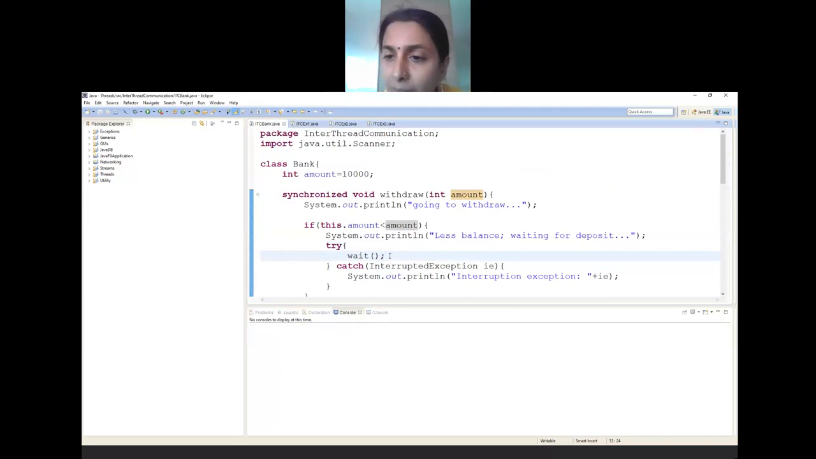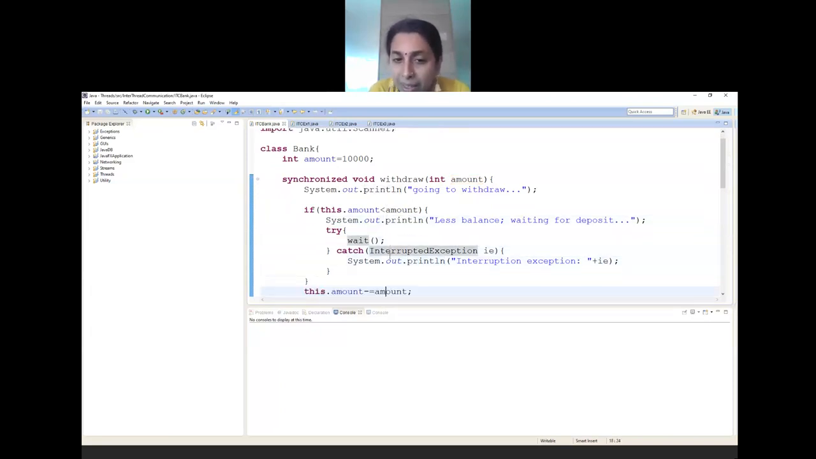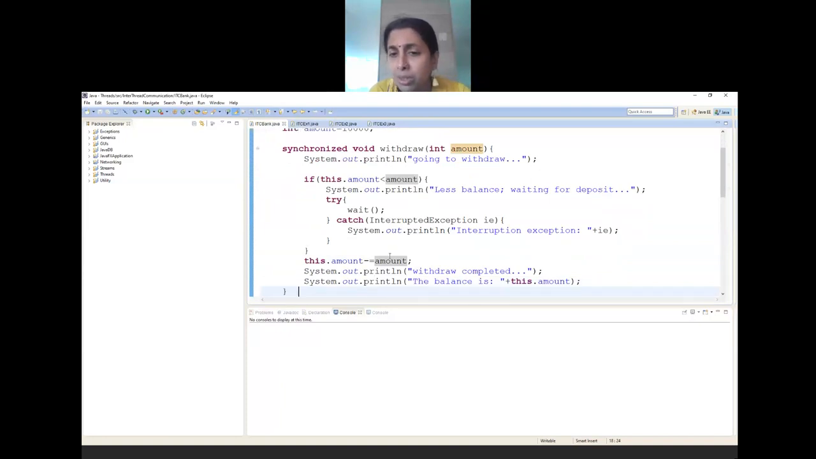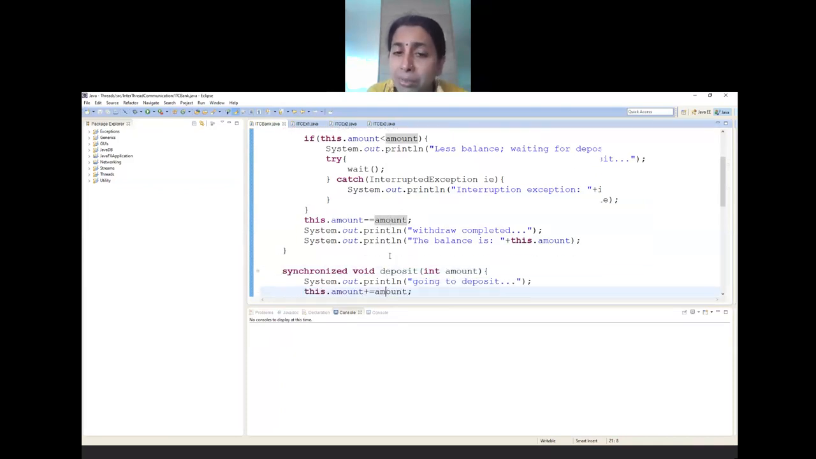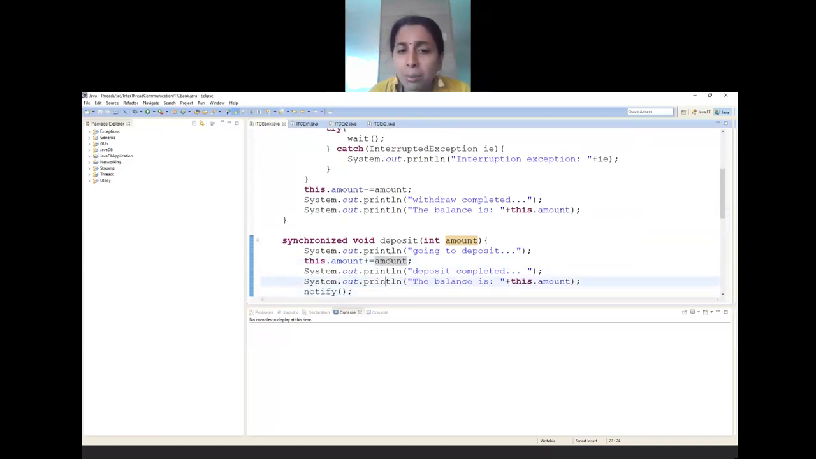Now, until and unless you have the proper amount, you have to wait. If you have the proper amount available as the balance, then I'm just deducting that amount and printing the current balance after withdrawing. Then I have something called deposit. In the deposit, simple thing. I don't have to check anything. The amount has to be positive. So this.amount equals this.amount plus amount, and I'm just printing the balance. Once I have deposited the amount, then I will notify.